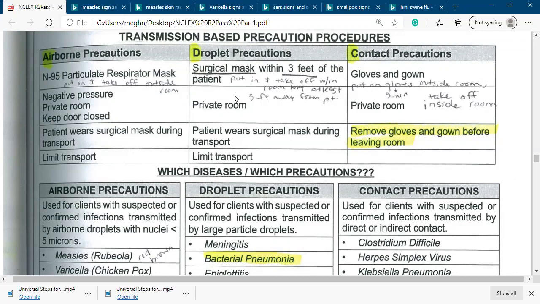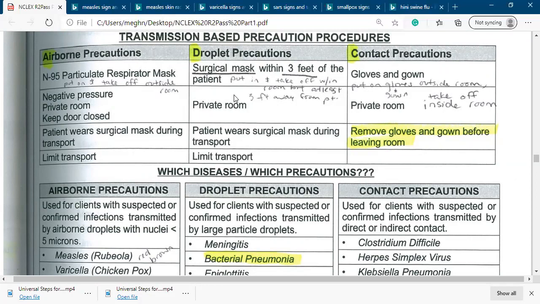And in case of airborne disease, the patient's movement or transportation should be limited. So unnecessary transport is not needed. In some medical conditions, the patient has to go to another department.